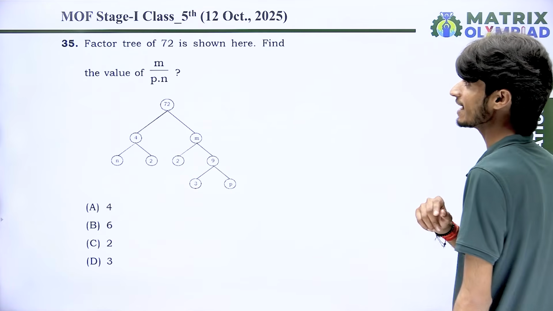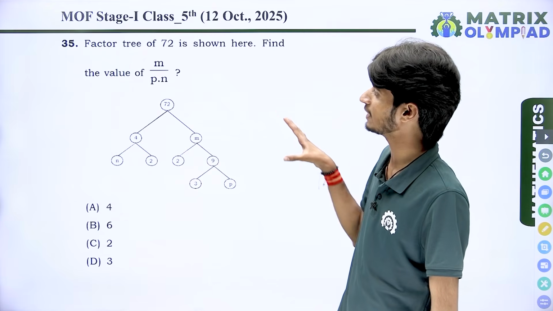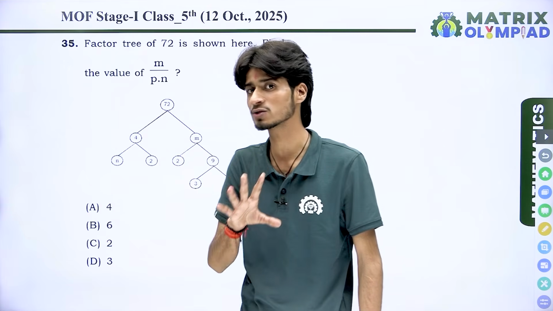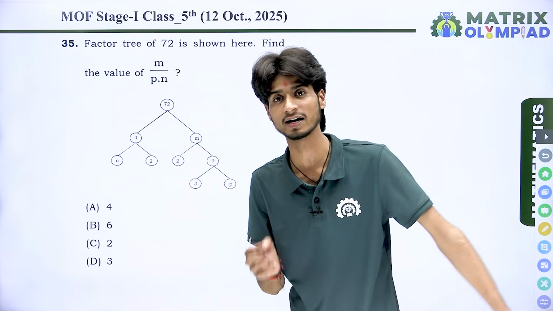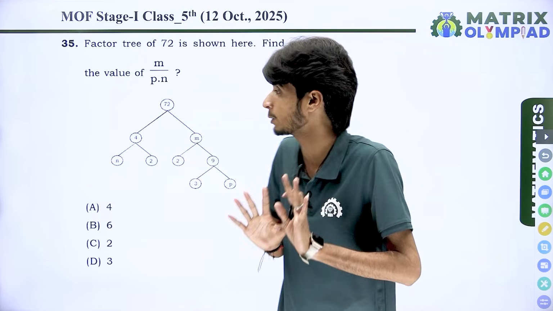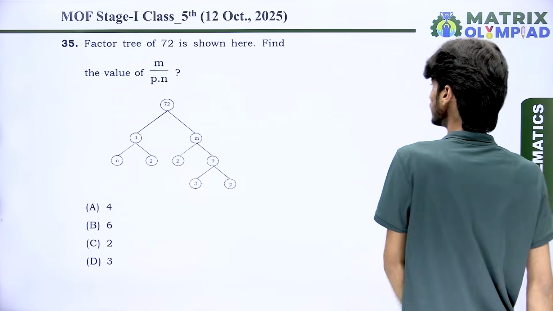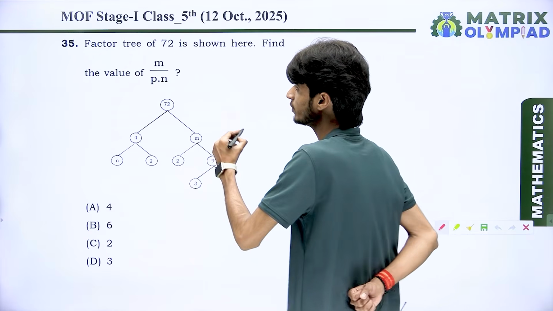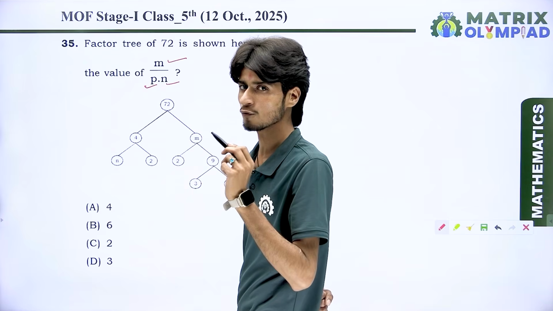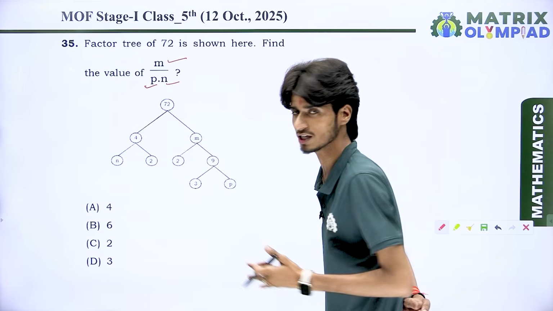Let's come to the next question which you face in examination. In this question, the factor tree of 72 is shown here. Factor tree means the tree which is made by the factors of a number. Find the value of this expression. So how to find it? Listen very carefully. First we need the values of m, p and n. So first of all, find all those values using the factor tree of 72.